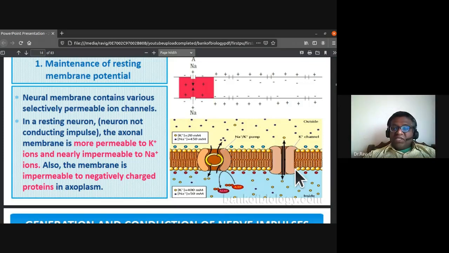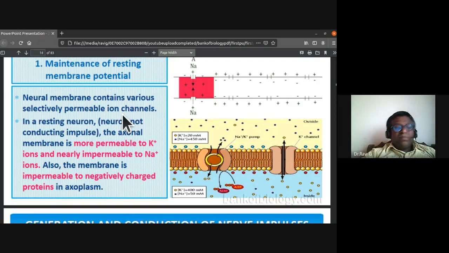Also, the membrane is impermeable to negatively charged proteins in the axoplasm. The fluid of the axon, we call it axoplasm.